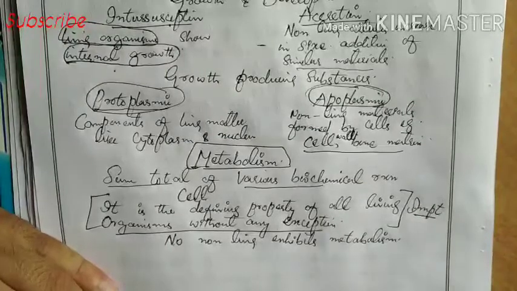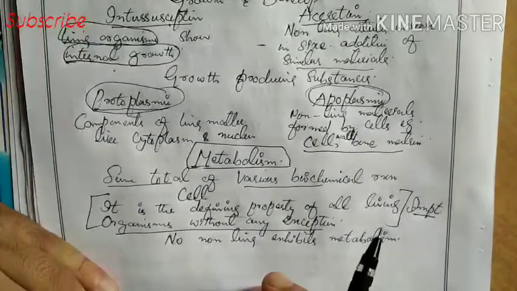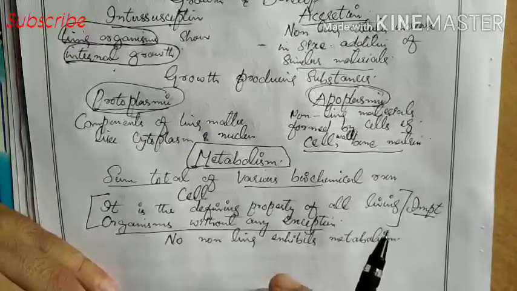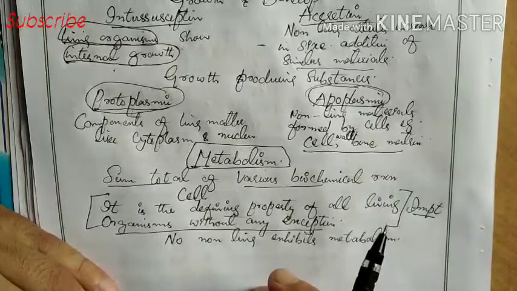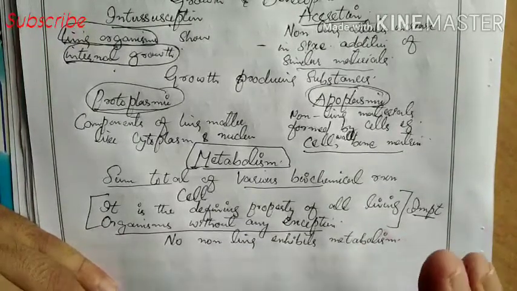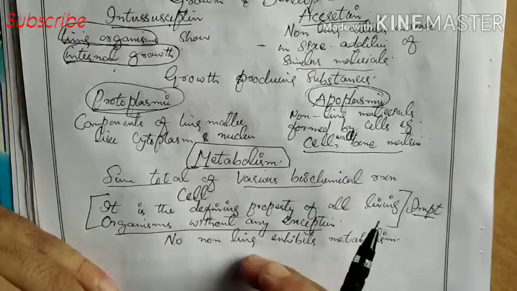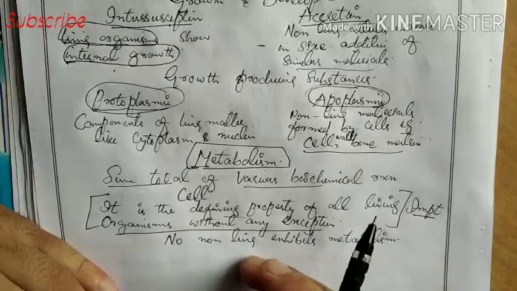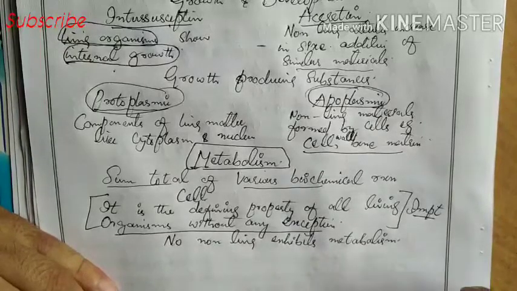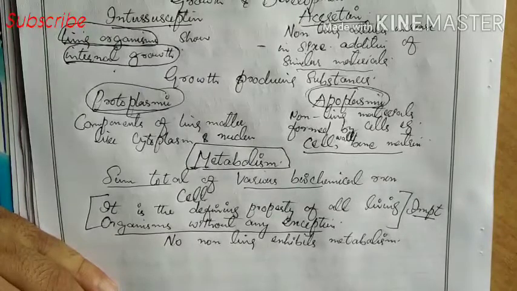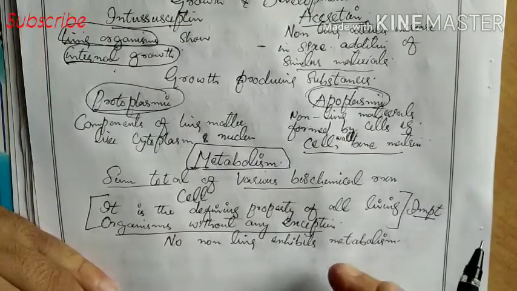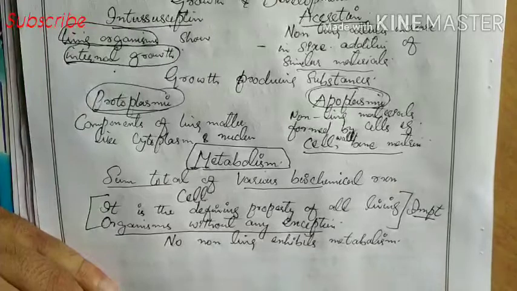Now, we know that metabolic reactions can be demonstrated outside the body also, but an isolated metabolic reaction taking place outside the body of an organism, for example if we start a metabolic reaction in a test tube, we can say neither that it is living nor that it is non-living.